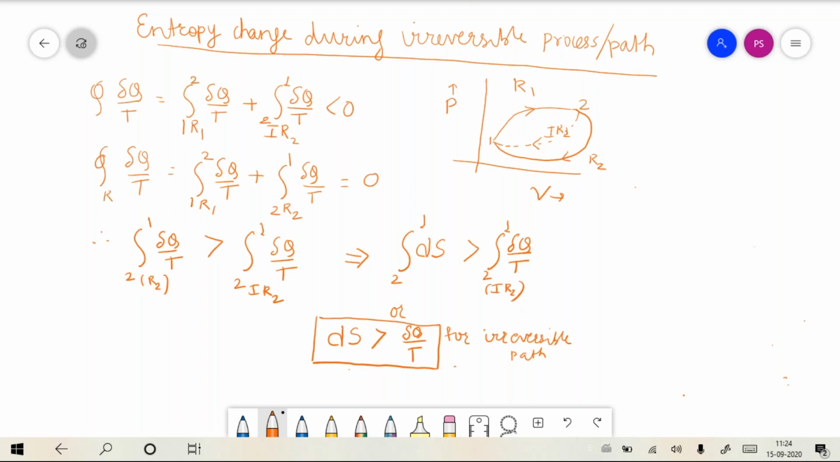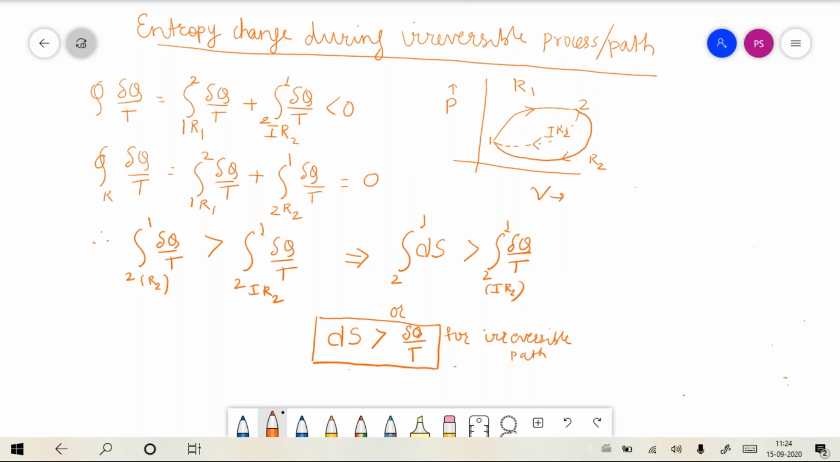We are to discuss today an expression for entropy change during an irreversible process. And if time permits, I will be discussing what is known as the principle of increase of entropy. So the agenda is twofold. Before that, I would like to ask you a question.